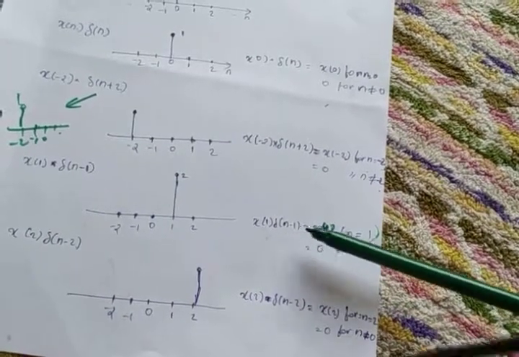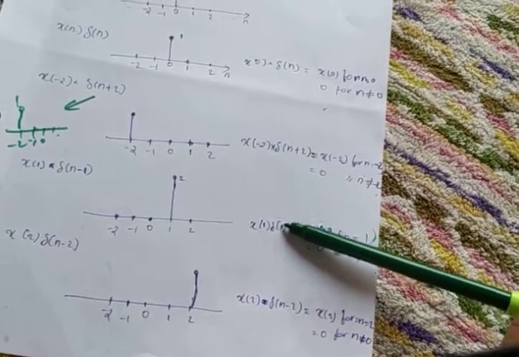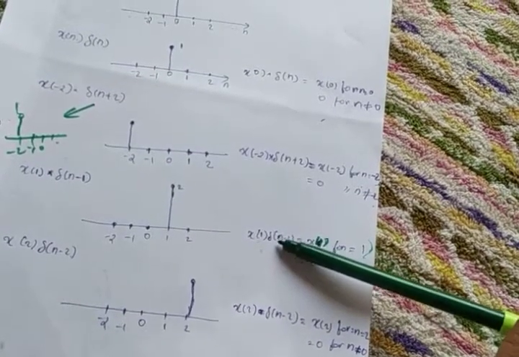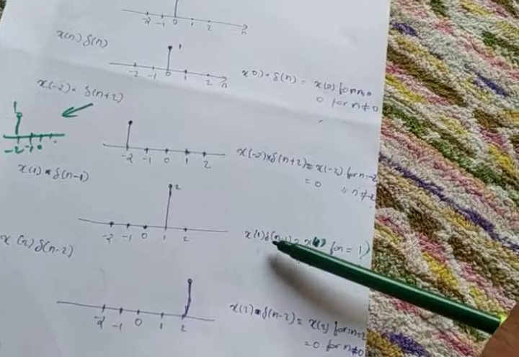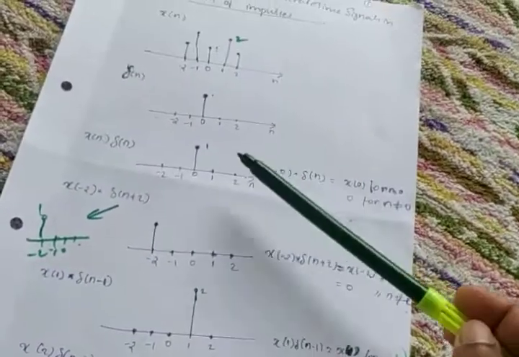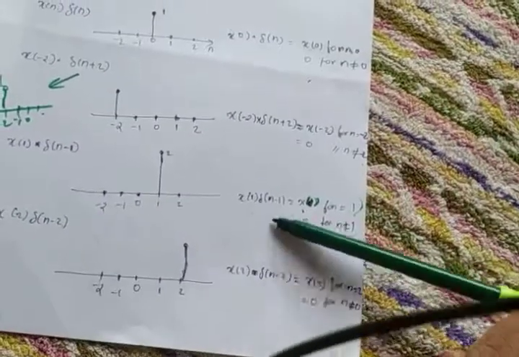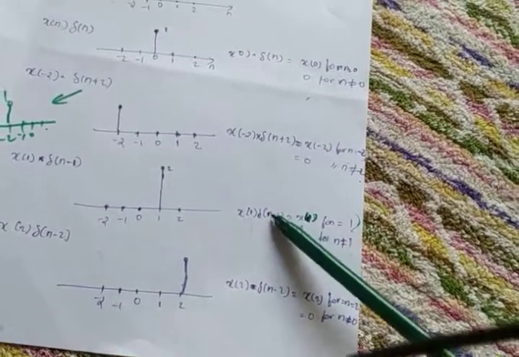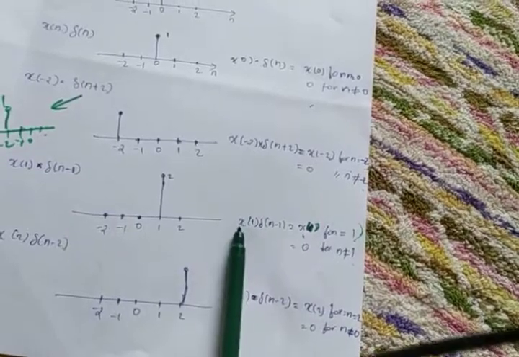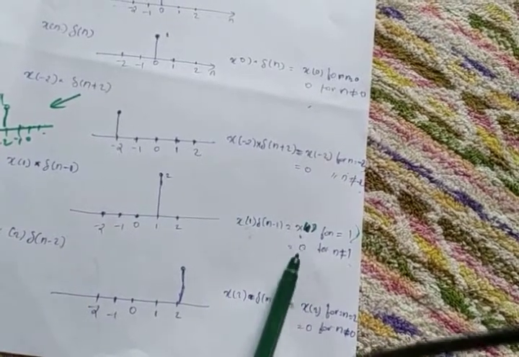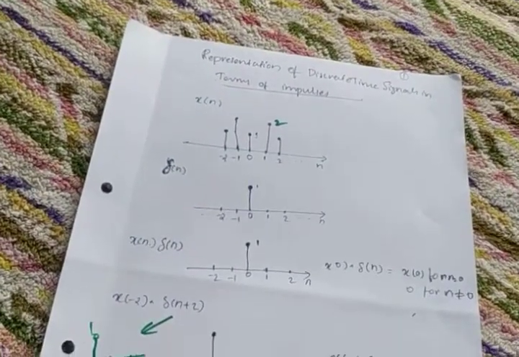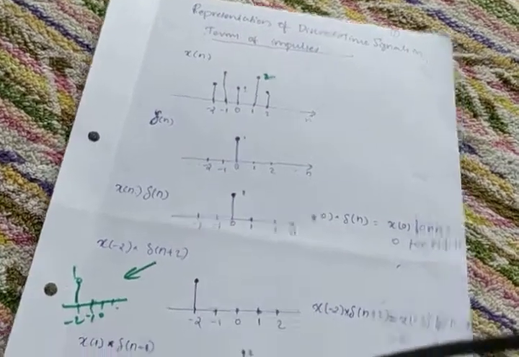If you put n value other than 1, for example 2, del of 2 minus 1 is del of 1, what is the value of del of 1? 0 only. That's why it is written that for n not equal to 1, all the amplitudes of impulses become 0. So 0 into x of 1, nothing but 0. Like that we can conclude. This is the representation of a discrete time signal.